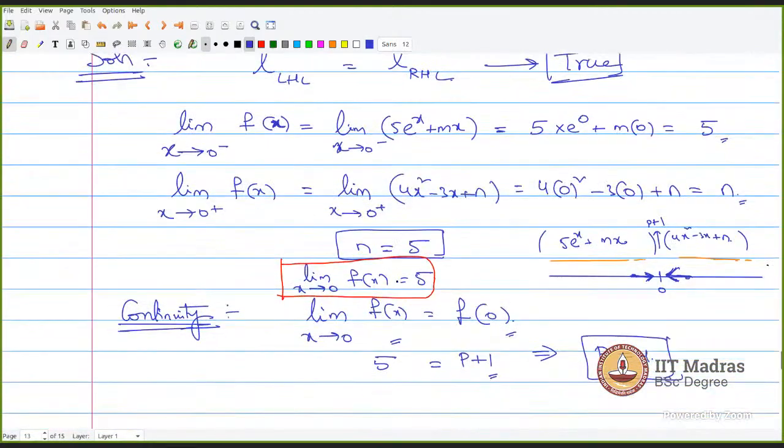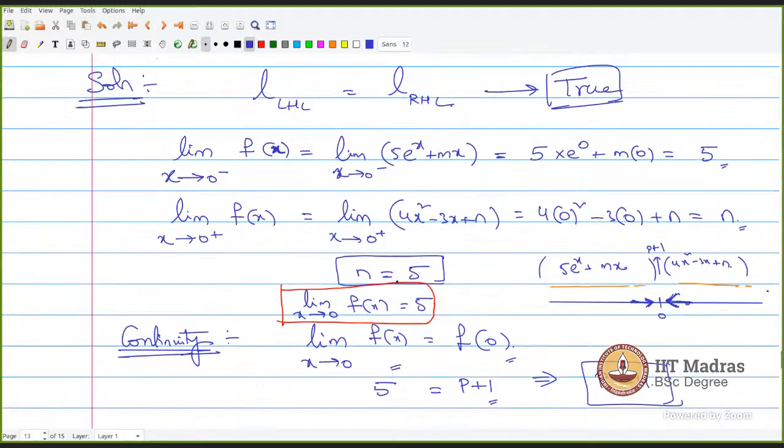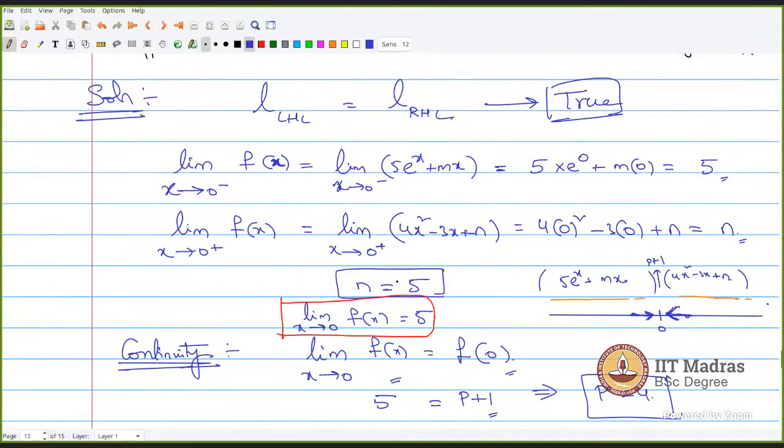This will work. Sir, can you please explain the same question once again? Yes. You just check the left hand limit and the right hand limit, which can be found by substituting function values. When x approaches from the left side, f of x behaves like 5e power x plus mx. If you compute the limit value of this, you will get 5.